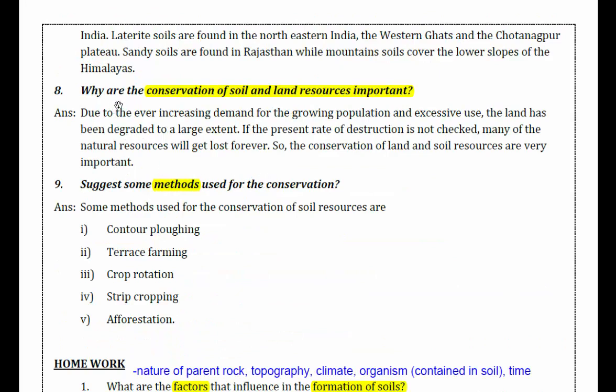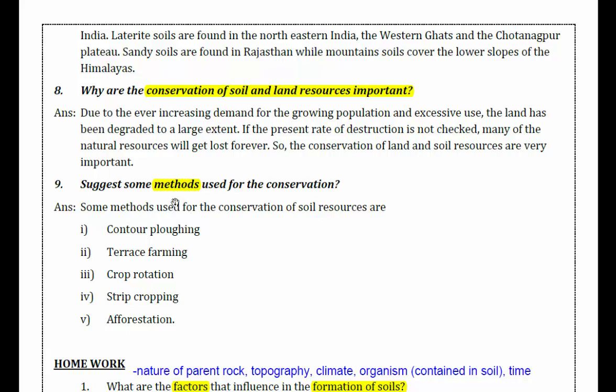Why are the conservation of soils and land resources important? Due to the ever increasing demand of the growing population and excessive use, the land has been degraded to a large extent. If the present rate of destruction is not checked, many of the natural resources will be lost forever. So the conservation of land and soil resources is very important.